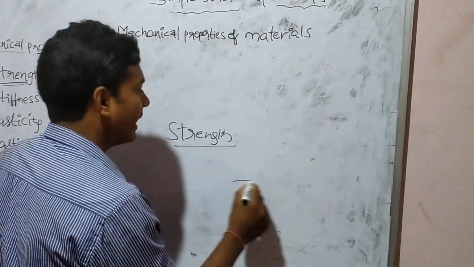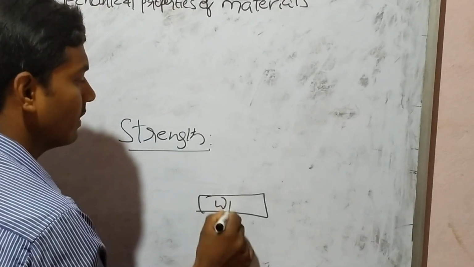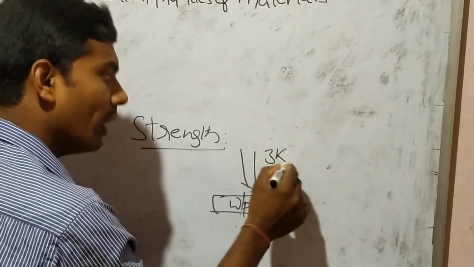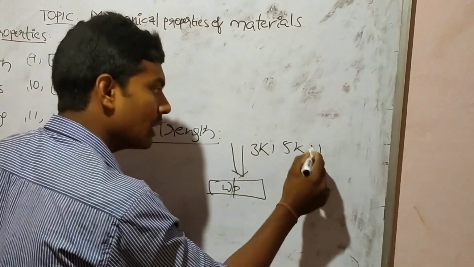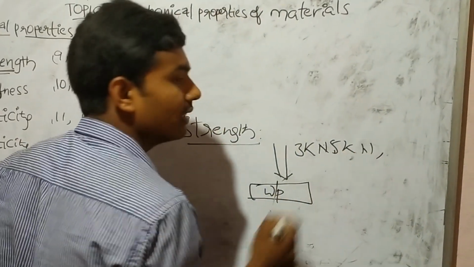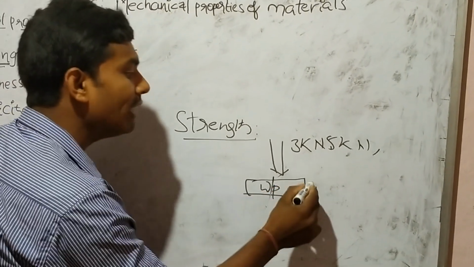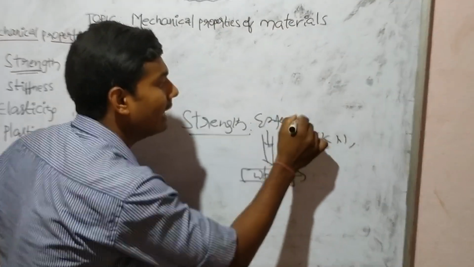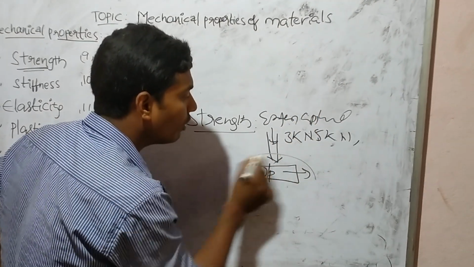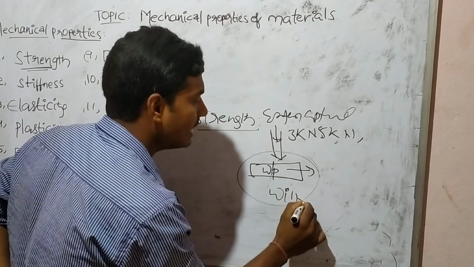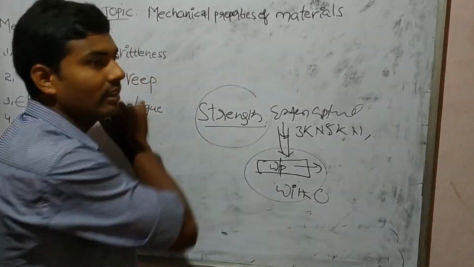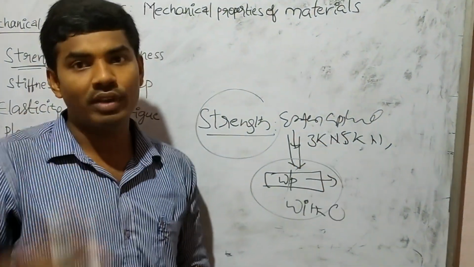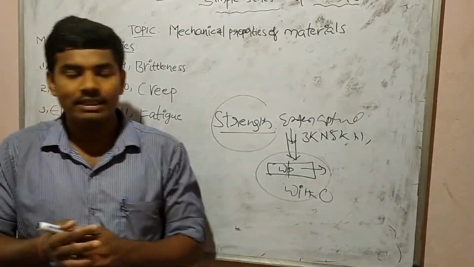For example, we have taken a specimen, that is a workpiece, and we are applying load: 3 kilonewtons, 5 kilonewtons, 6 kilonewtons, increasing somewhat. The material still resists the externally applied load. Resisting externally applied load without failure or without breaking is called the property of strength. It is the ability of material to resist externally applied load without failure.